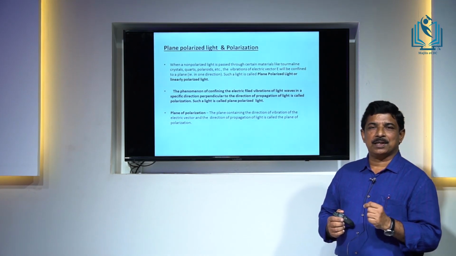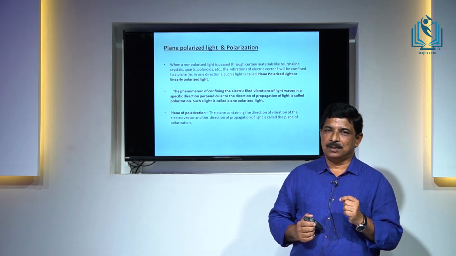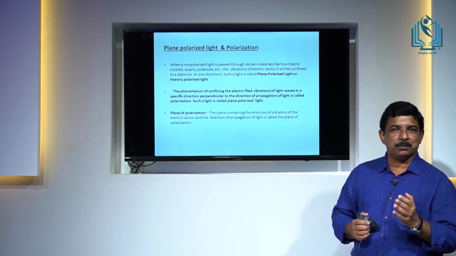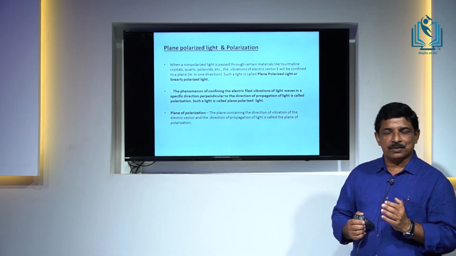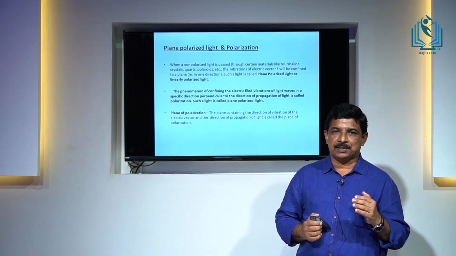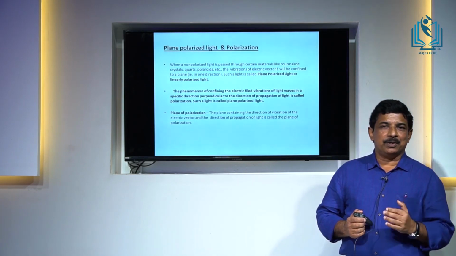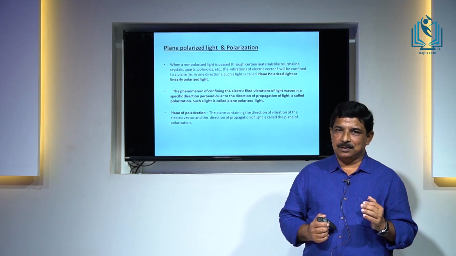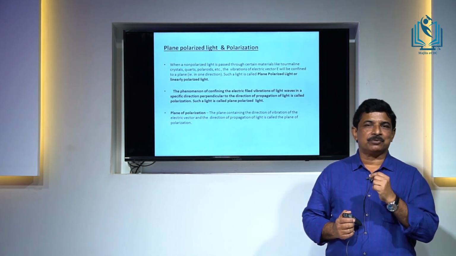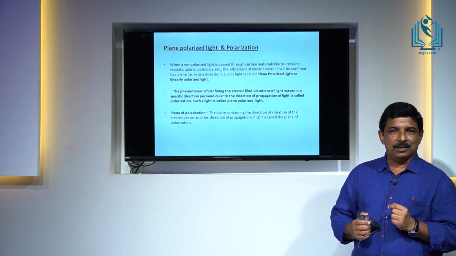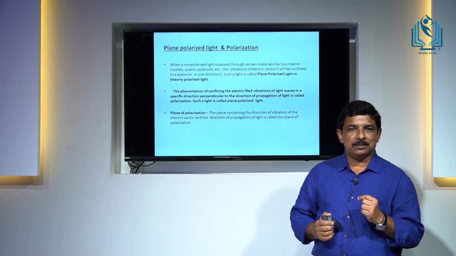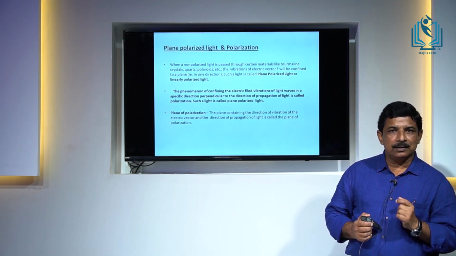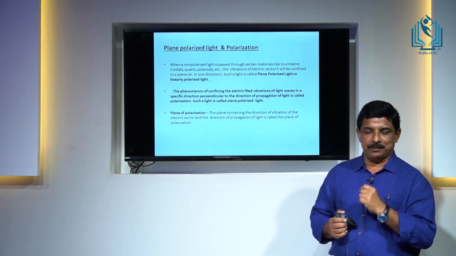So, if non-polarized light is passed through such materials, the emerging light will have vibrations restricted to a particular plane only. For example, suppose light is propagated along the z direction, then it will have electric field vibrations in the x and y directions. If such a beam is passed through a tourmaline crystal, a quartz prism or a polaroid, the emerging light will have vibrations only in a particular direction or plane.